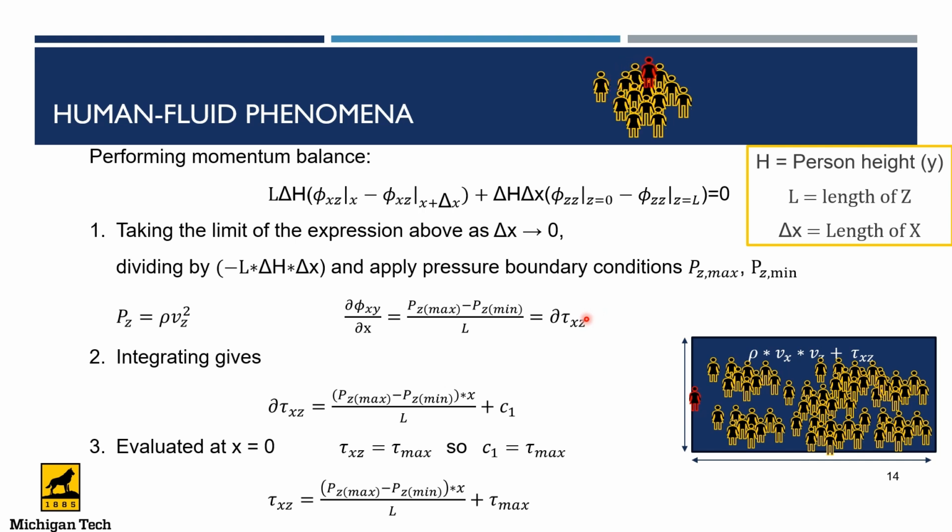Additionally, performing the momentum balance, we need to look at the limit as delta x goes to 0 for this expression, dividing the length that the person travels, their height and their width, and apply the pressure boundary conditions, Pz max and Pz min. We know that pressure is highest at the start of the motion, but as it bumps into the crowd, that pressure is going to dissipate longitudinally and laterally, reducing the pressure by the time it gets to the end of the crowd.